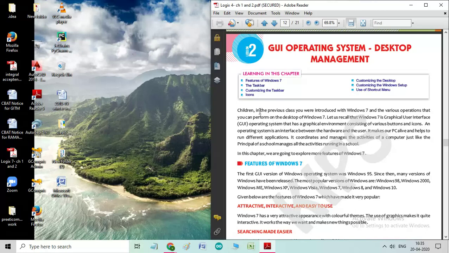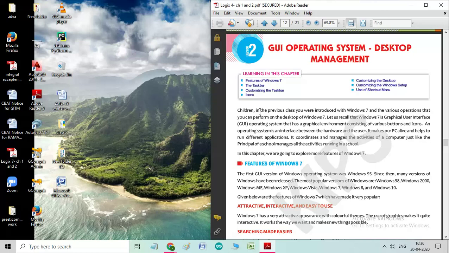Children, in the previous class, you were introduced to Windows 7 and the various operations that you can perform on the desktop of Windows 7. Let us recall that Windows 7 is a Graphical User Interface (GUI) operating system that has a graphical environment consisting of various buttons and icons. An operating system is an interface between the hardware and the user.